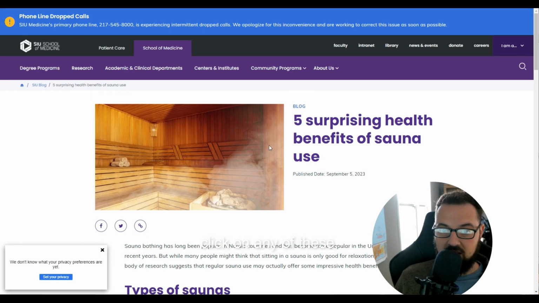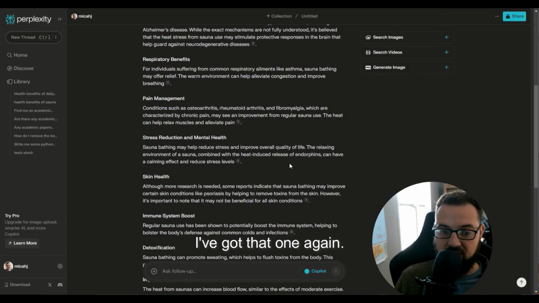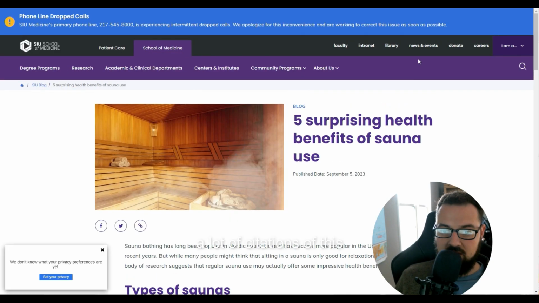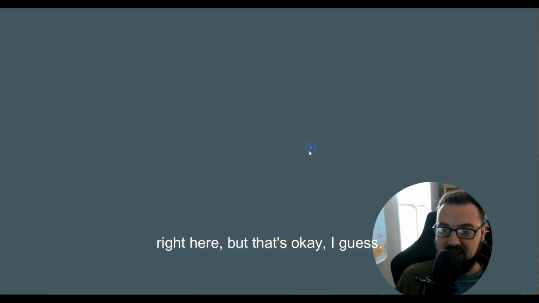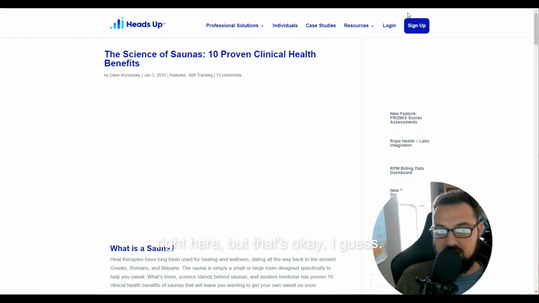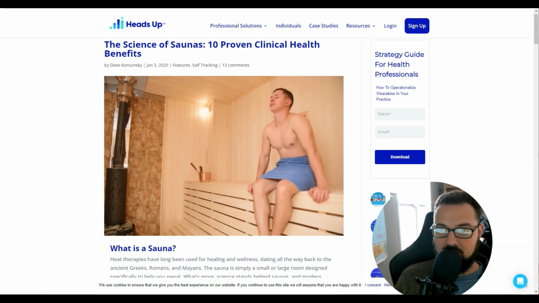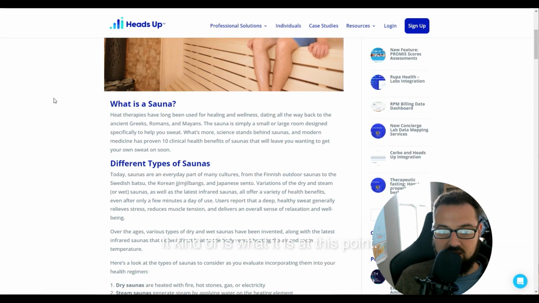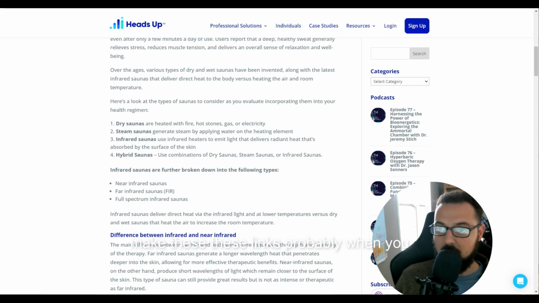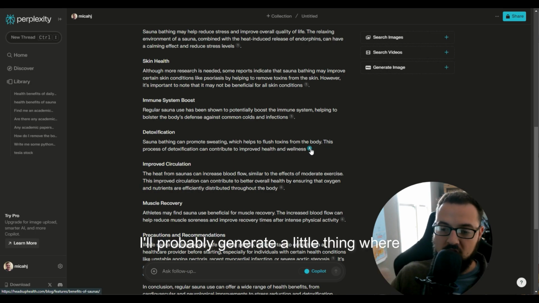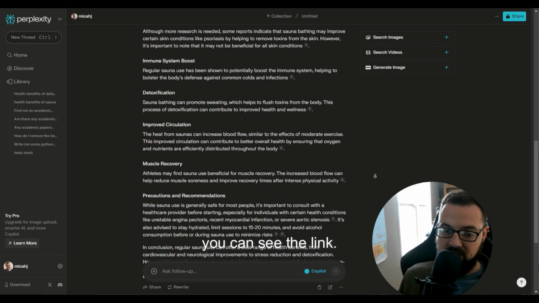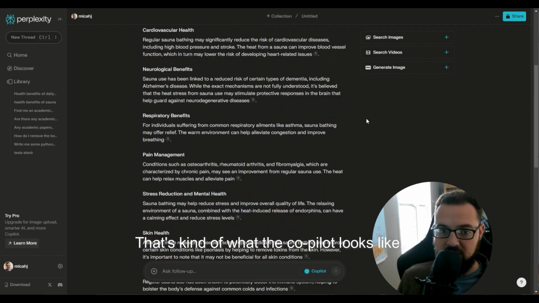But see, I can click on any of these. Cool, I've got that one again. A lot of citations of this. It would really be nice to see the links right here, but that's okay. I guess it is what it is at this point. I think that they'll eventually probably make these links, probably when you hover over them, it'll generate a little thing where you can see the link. But that's what the Copilot looks like.